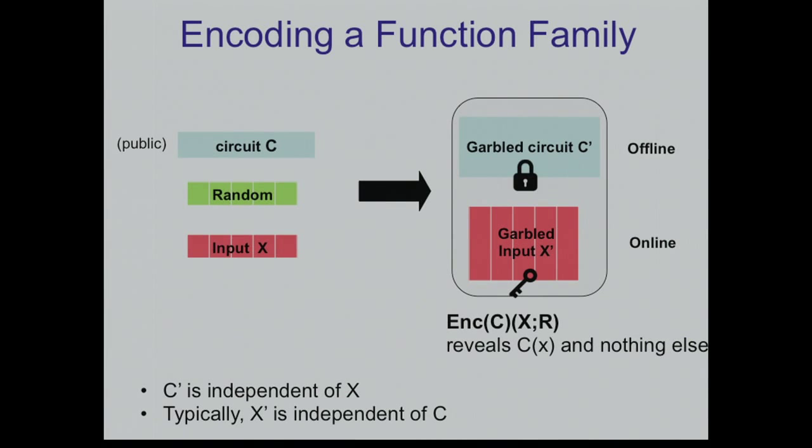So think about this thing as a ciphertext. Okay? So you started by looking at C and you computed some ciphertext. And now given an input X, you can compute a key. So think about it as a key which depends on X. And this key is going to open this lock in a way that will give you exactly C of X. Okay? So it's a strange ciphertext. You compute the C itself, but then given X, you can come up with a key such that the box opens exactly to the value C of X. So the key depends on X. So you see that these two parts should be somehow correlated, and the correlation comes from the randomness.